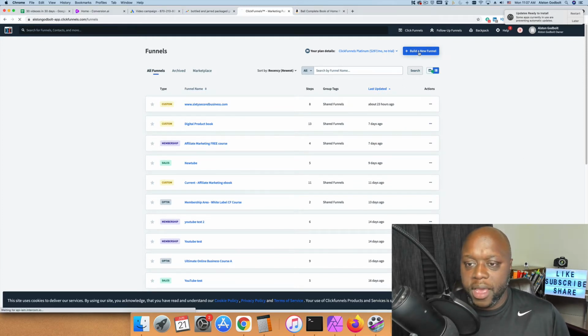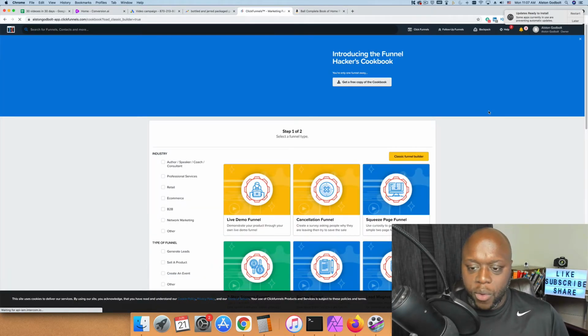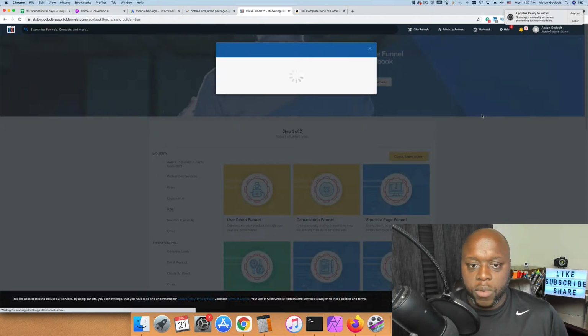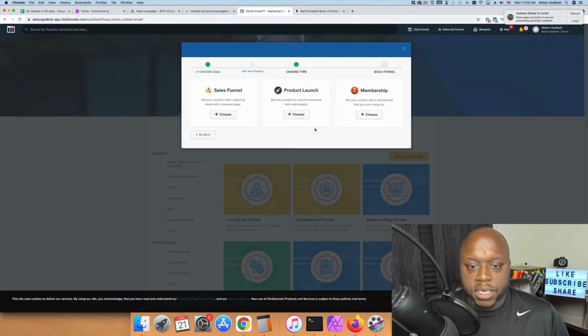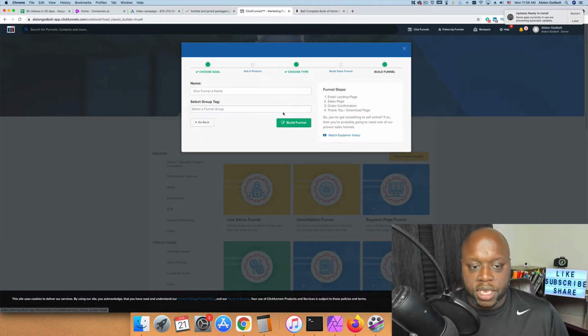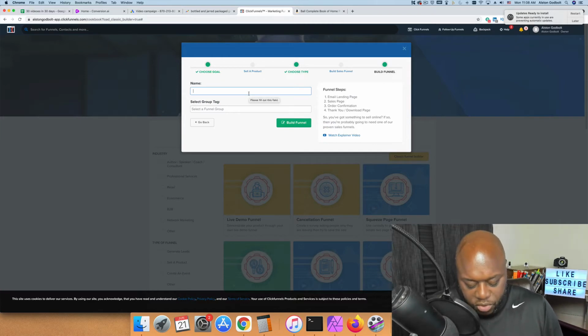what we're going to do is we're going to go up here and click on Build a New Funnel. And when we build a new funnel, it's going to give us a few options to get up and running. What we want to do is we want to sell a product. We're going to click Sell a Product. And then the next step is, do we want a sales funnel, launch, product launch, or membership? We're going to click on Sales Funnel. And we're just going to give this a name. We're going to call this Canned, just so that we know what it is.